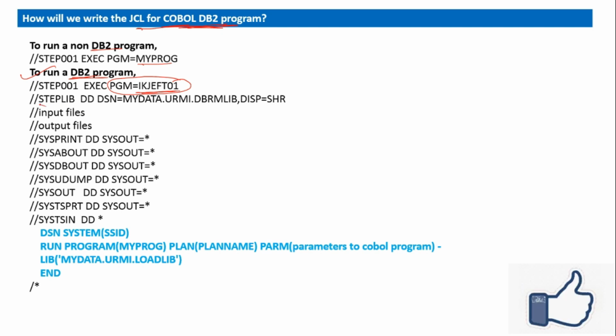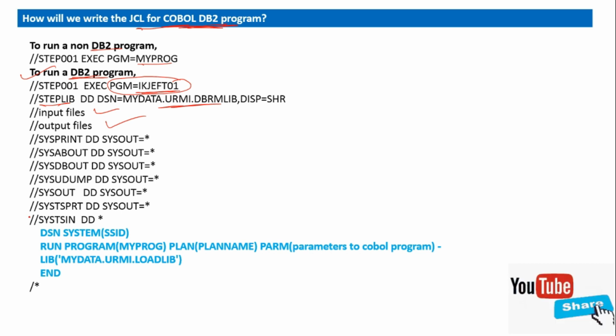And in the STEPLIB, we give the DBRM library. Then we have the input file, then the output file, but there is one special thing in the SYSTSIN. We use some parameters, like we are using the DSN system, and this is the subsystem ID.